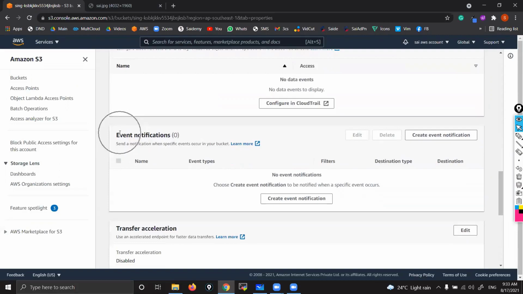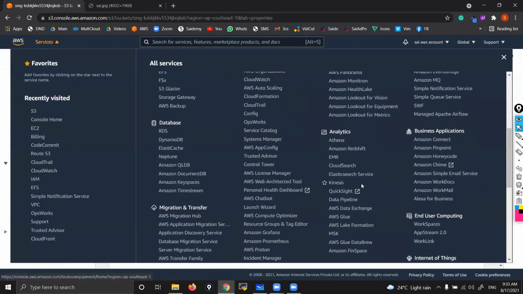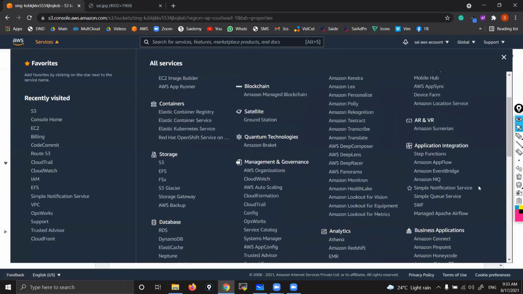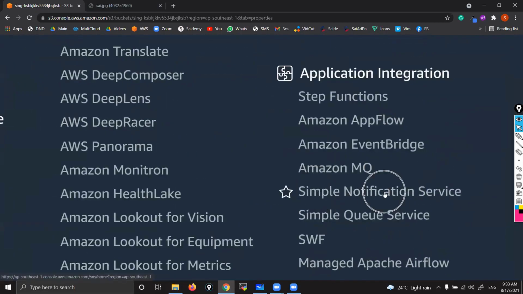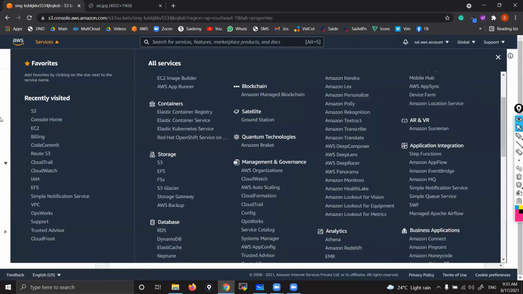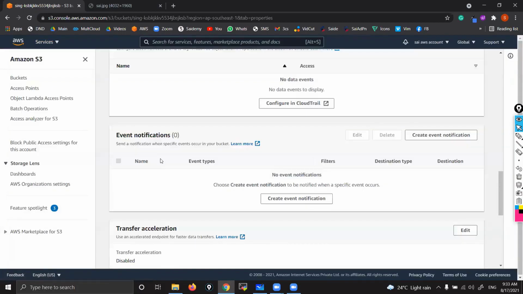Notifications again, that we are going to see in our notification part. You can see there is one topic called SNS, Simple Notification Service. You remember we skipped this in auto scaling also. While discussing auto scaling, we got that option. That time we skipped it because that's a separate service. So when I explain that service, then you'll understand this.